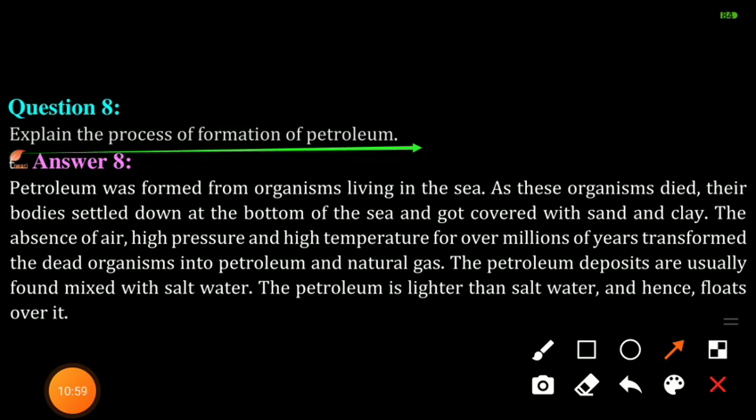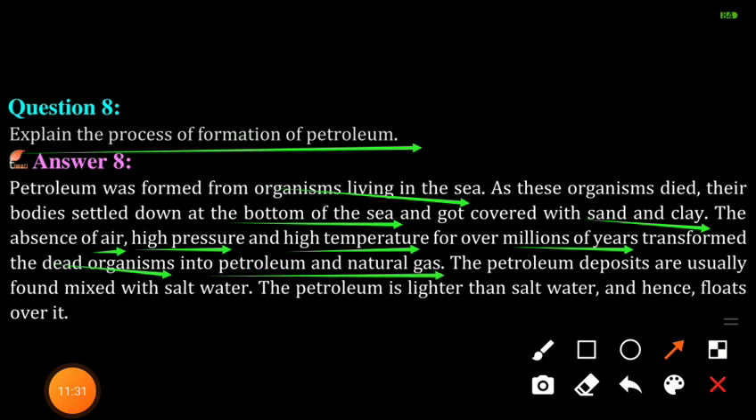So in the answer we should write petroleum was formed from organisms living in the sea. As these organisms died, their bodies settled down at the bottom of the sea and got covered with sand and clay. The absence of air, high pressure and high temperature over millions of years transformed the dead organisms into petroleum and natural gas. The petroleum deposits are usually found mixed with salt water. The petroleum is lighter than salt water and hence floats over it.